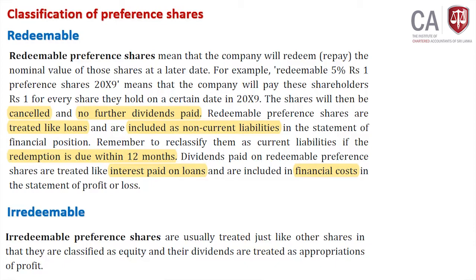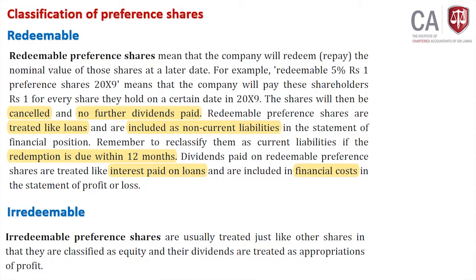Remember, don't forget, remember to classify them as current liabilities if redemption is due within 12 months. In the next 12 months, if you are going to redeem those, you have to classify them under what? Current liabilities.